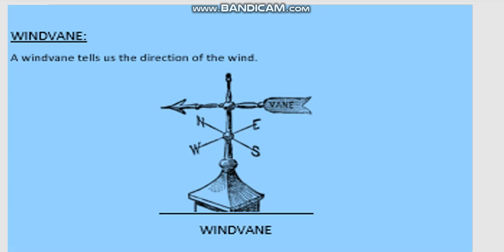Then next is called wind vane. A wind vane is also an instrument used to show the direction of the wind. This is an instrument which is called wind vane, and it is used to show the direction of the wind, that in which direction the wind is blowing, whether it is blowing from north to south or whether it is blowing from west to east. So this instrument is used to show the direction of the wind.